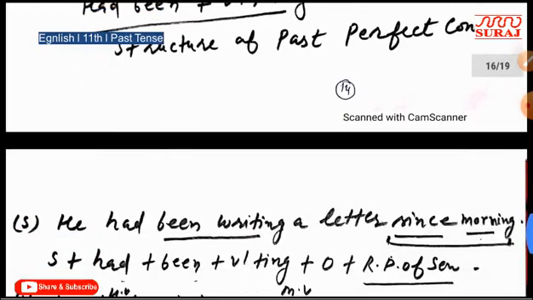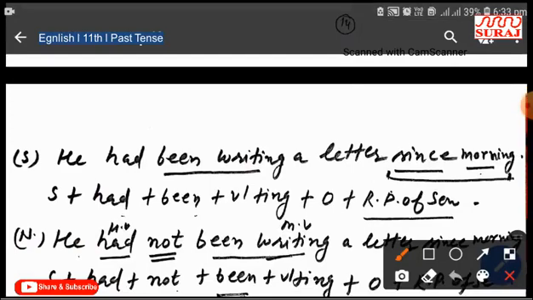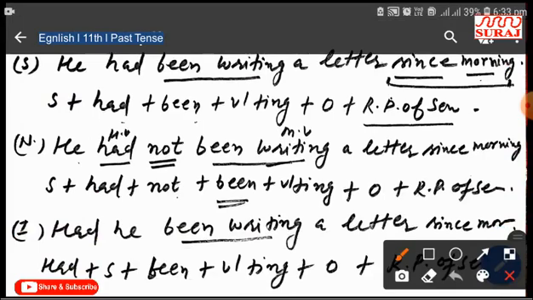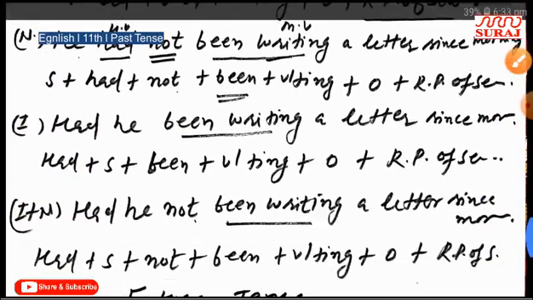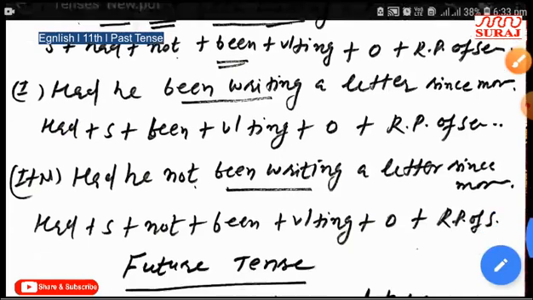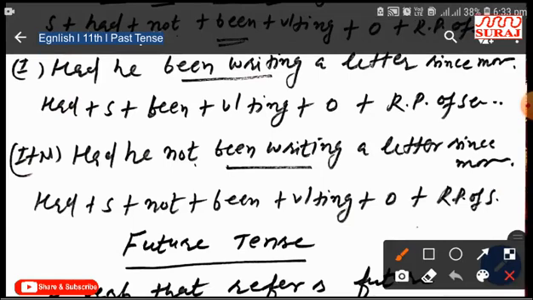This is the structure for simple sentence, negative sentence, interrogative sentence, and interrogative plus negative sentence of past perfect continuous.